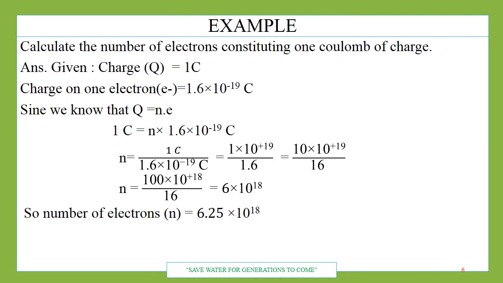Now this is one example of how to solve a numerical. Calculate the number of electrons present in 1 coulomb. First of all you should write given, then to find, which I have not mentioned here, and then solution. 1 coulomb charge is here. Charge on 1 electron is this. Since we know that Q is equal to Ne, using this we can solve. Here 10 raised to power minus 19 is directly taken to the denominator. Simple mathematics; mathematics is very important. Here 10 upon 16, because the point has been removed, it becomes 10.